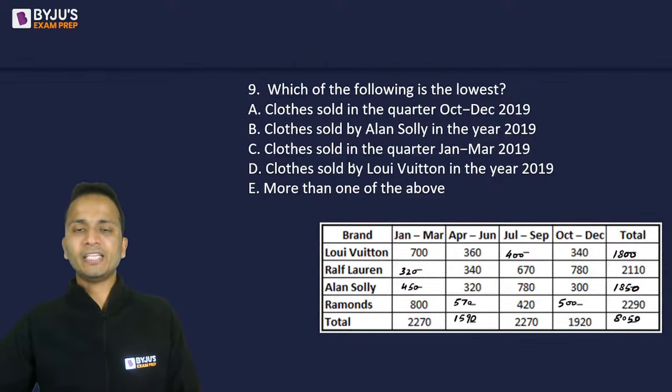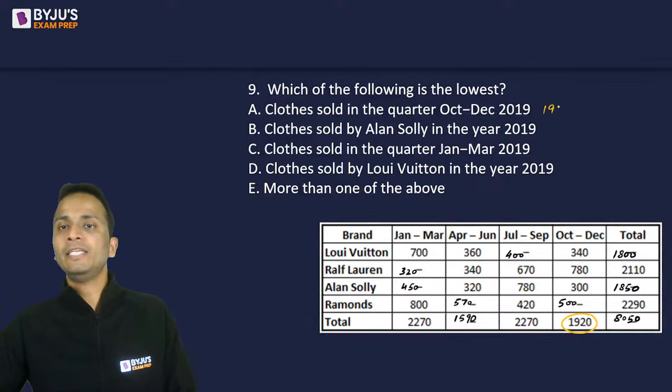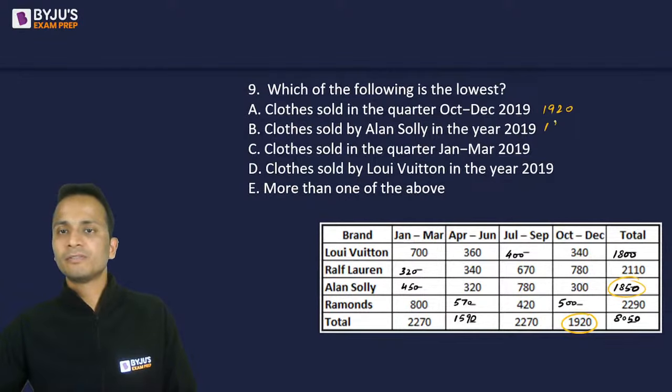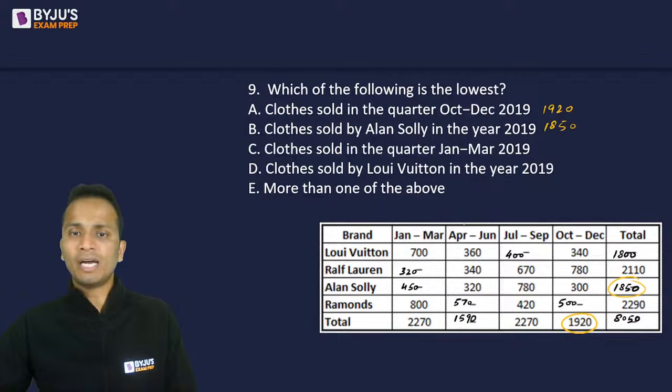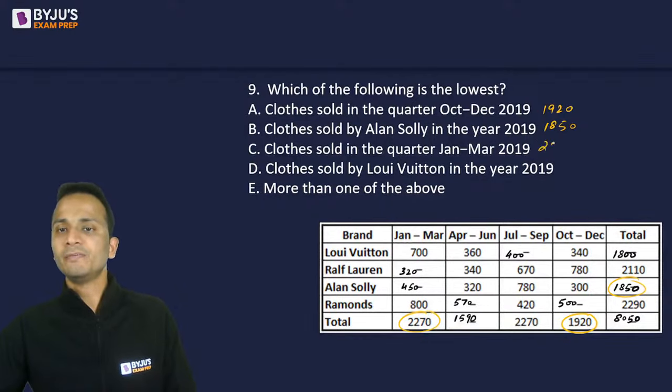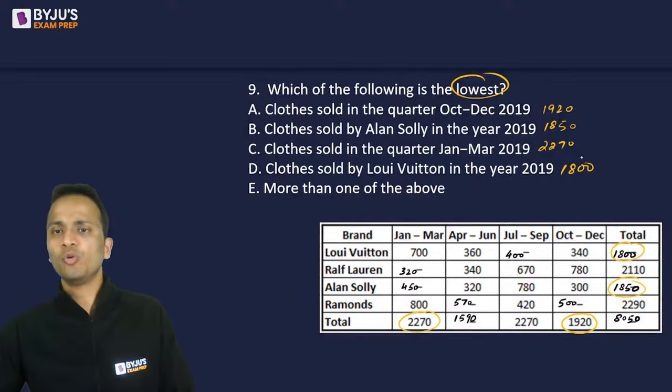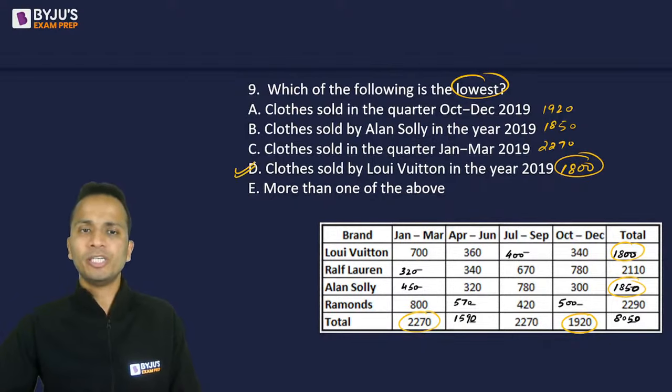All right. So let's write these values. Cloths sold in quarter October-December, the value is 1920. Cloths sold by Allen Solly, 1850. Cloths sold in the quarter January to March, this is 2270. And last, cloths sold by Louis Vuitton in the year 19, so it is 1800. Now I need to find out the lowest value out of these 4 numbers. So lowest value is 1800 and that is option D. Correct answer, yes it is.